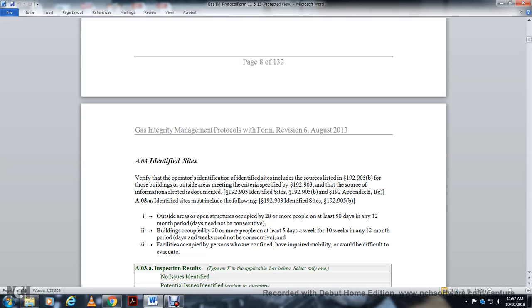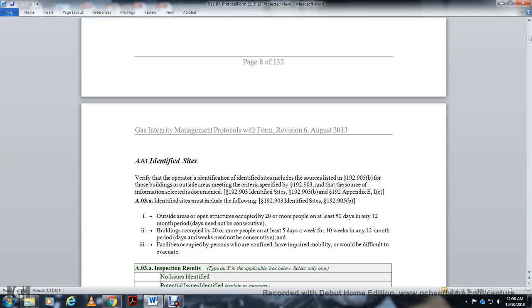When verifying the operator's identification of identified sites, include the sources listed in statute 192.905B for the buildings outside of the area meeting the criteria specified in 192.903, with the source of the information selected from the document within 192.903, identified sites, 192.905B, and 192 appendix E, I, C, 1C.